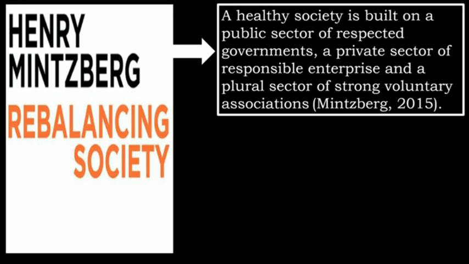Or if an organization wrote this book, you would put the name of the organization and the year it was published. Whether you are reading a book or a journal or a report, whatever, the citation is always the same. Surname of the author and the year it was published in brackets, or the name of the organization and the year it was published in brackets. This is the citation covered.